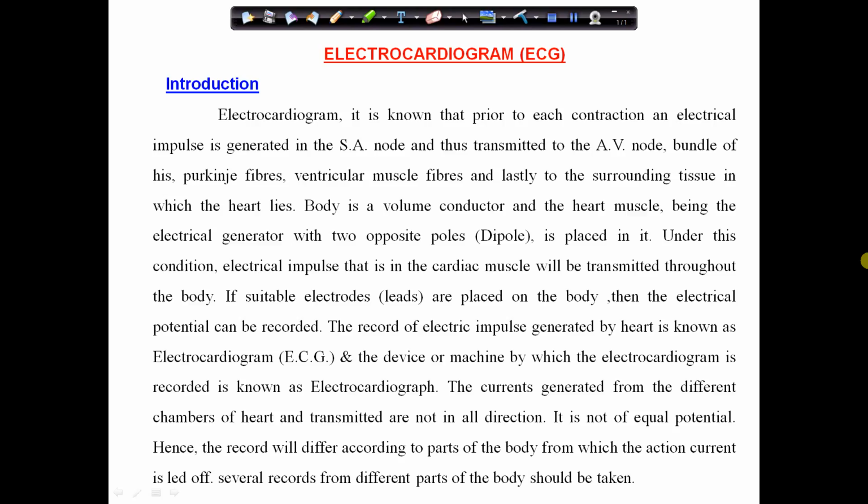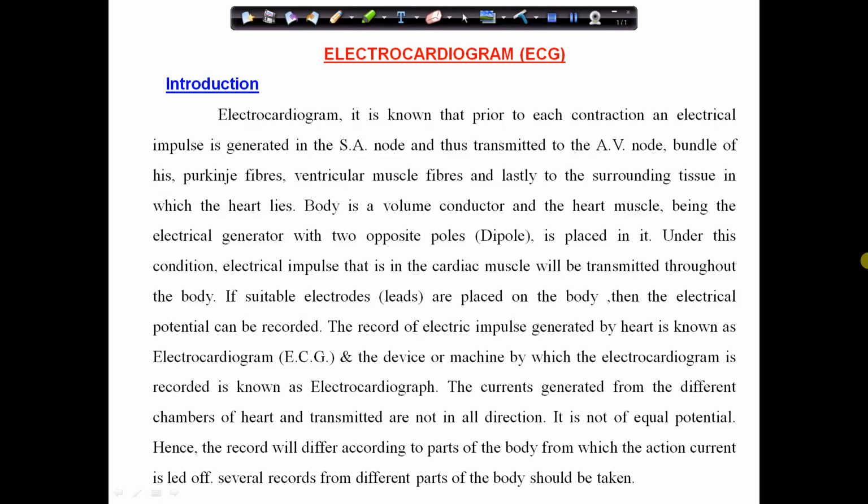What is an electrocardiograph? An electrocardiograph is an instrument, a device, a machine by which the electrical activity of the heart is recorded. And ECG, electrocardiogram, is actually the record or graphical registration of electrical activity of the heart.